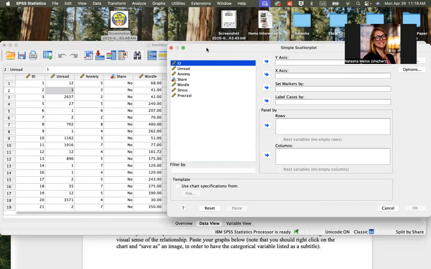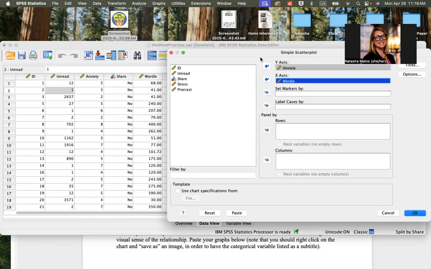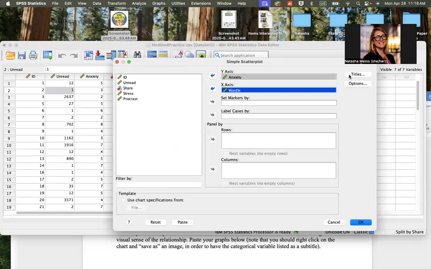And then for our Y variable, we can put the anxiety since that's our dependent. And for our independent, or the X variable, we can put Wordle. We could give it a title if we were submitting this, but since we're just doing this for practice, we can just hit OK.